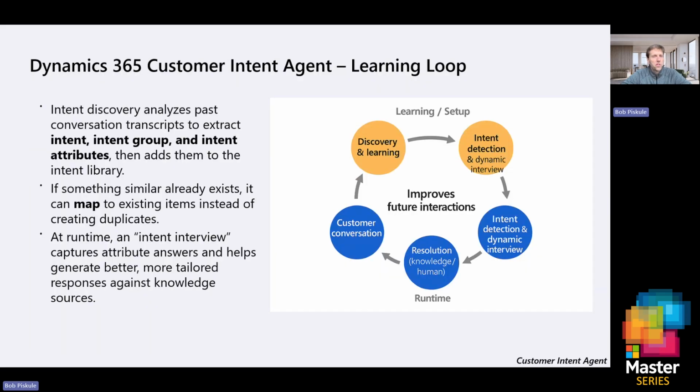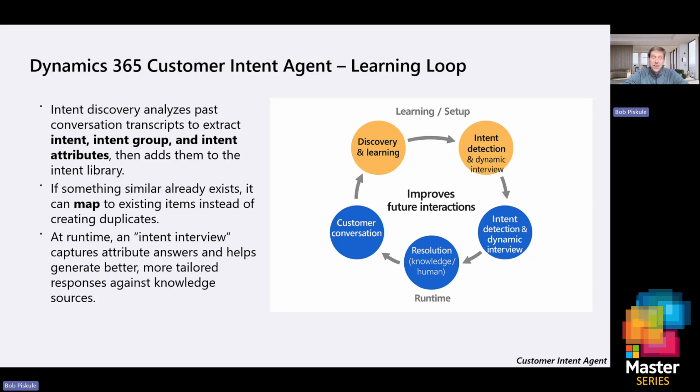So what I have here is just how this happens in the background. I'm not going to spend too much time here. So hopefully we have interest. Reach out to your account team, get a hold of myself or Amy. But the agent continues to discover through this loop. We call this improving future interactions, and it updates the intent library as these new interactions occur. So this built-in learning loop improves accuracy over time.